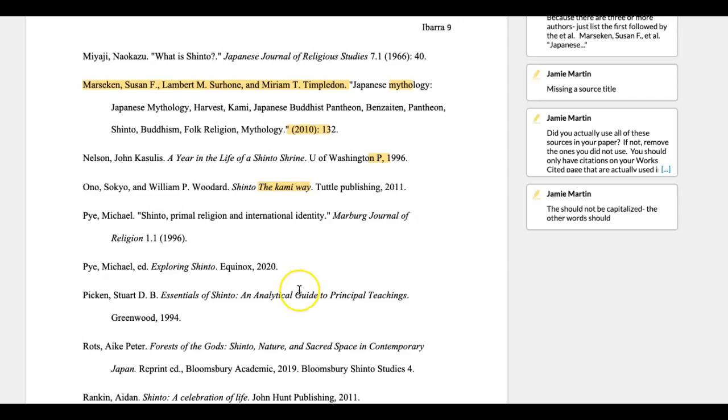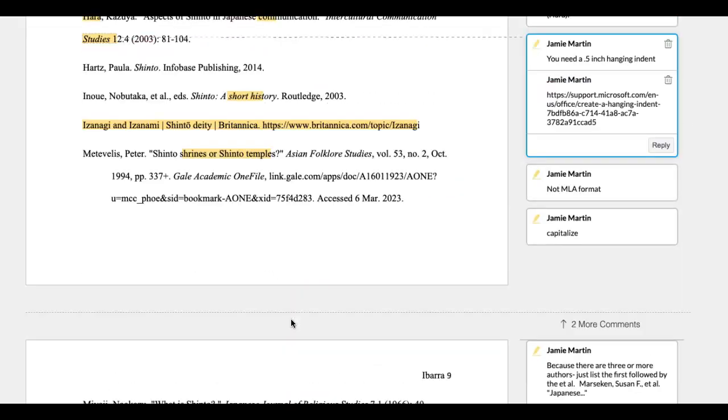You're only required to have 4. So if you have more than 4, that's great, but I only want to see citations here that are actually used in your paper. And that is something, when I'm reading through your Part 3, I will go through and when I hit an in-text citation, I look at your works cited to make sure that there is a corresponding citation there. So you just have a little bit of cleanup to do here.